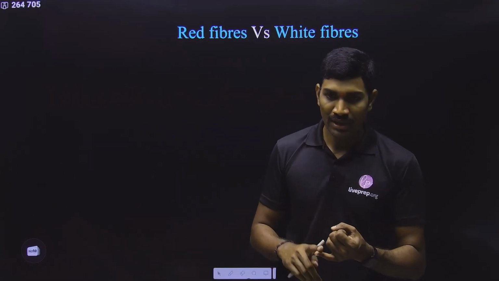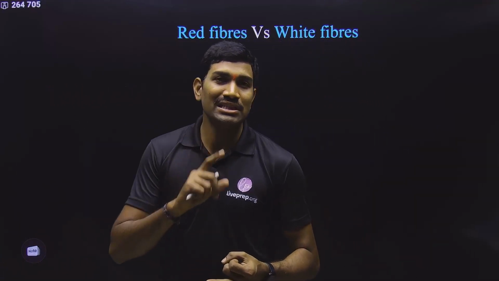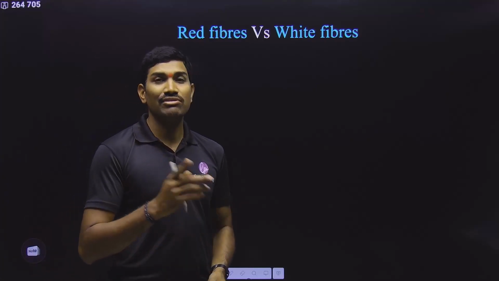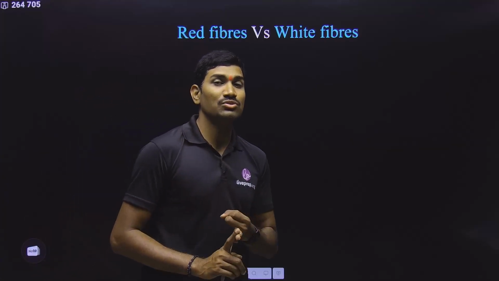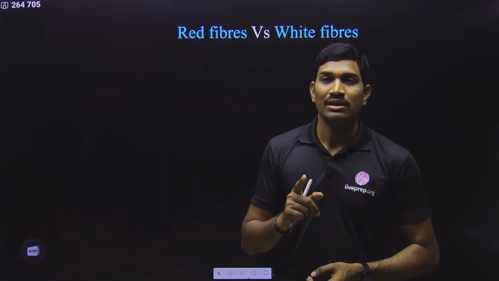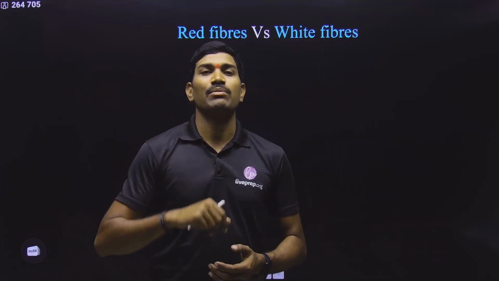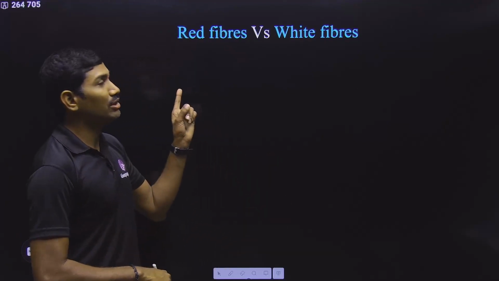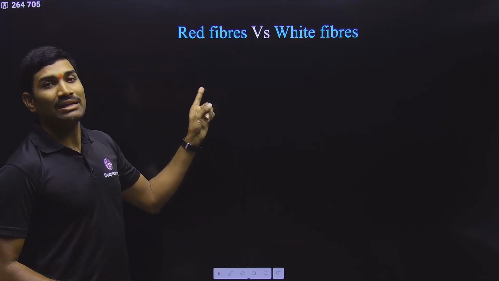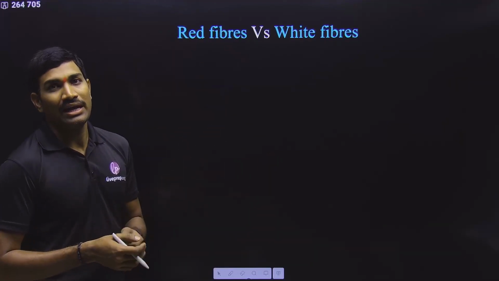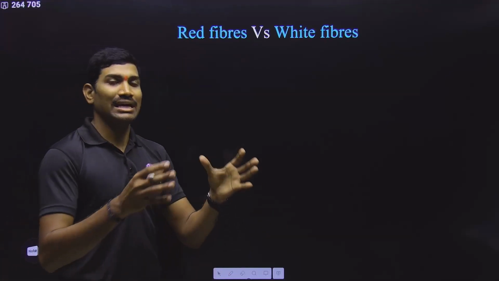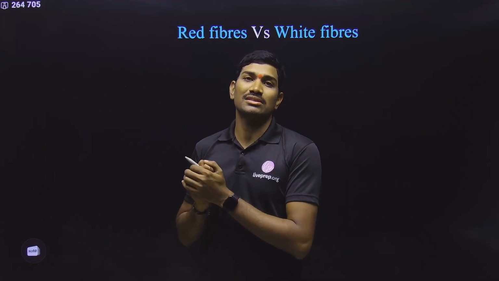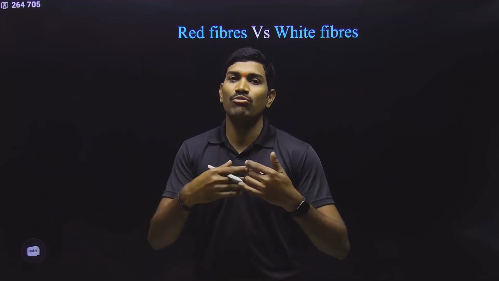And regarding myoglobin, when we studied breathing and exchange of gases, under the oxygen dissociation curve, even in the revision lecture also I told about this. Yes or no? It shows a hyperbolic curve instead of a sigmoidal curve. Reasons, everything we studied, that is the myoglobin. So this myoglobin is an oxygen binding protein, and these red muscle fibers have more and more myoglobin, so they can trap more and more oxygen. So whenever it is required, they can give more and more oxygen.